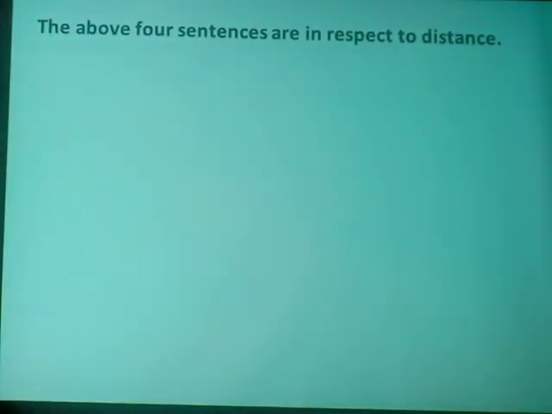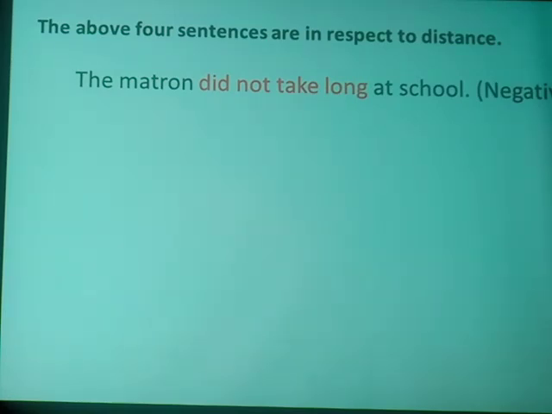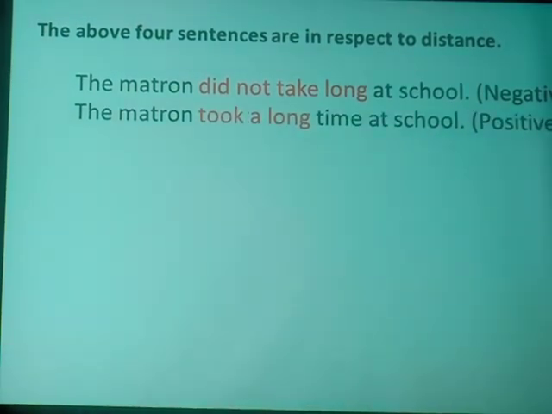Friends, there is a wonderful thing to talk about here. The above 4 sentences are in respect to distance, what we've just seen. Now take it in terms of time. We're saying the matron did not take long at school, meaning the matron took a short time at school. Friends, we have it that way.